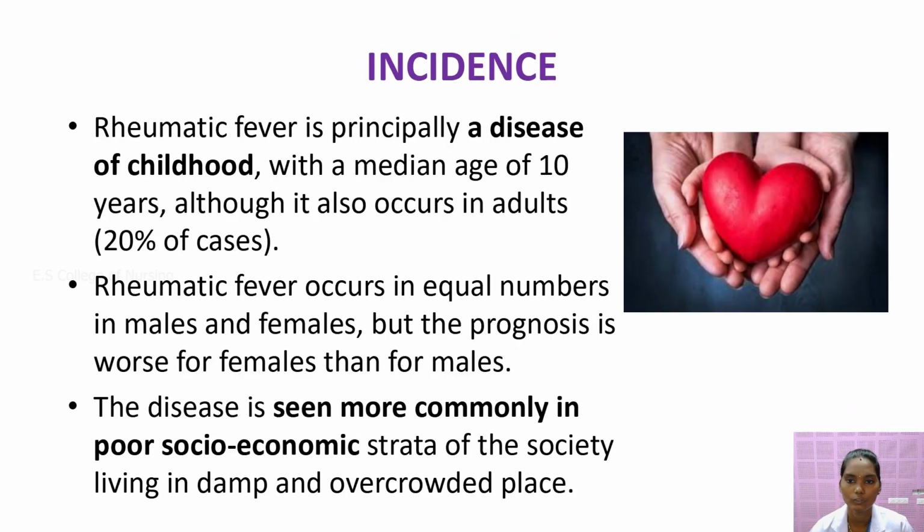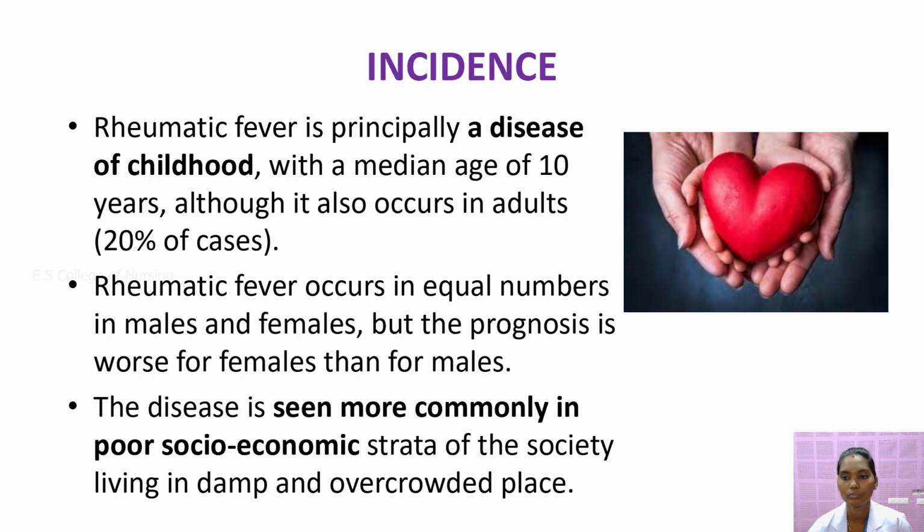Next is the incidence of rheumatic heart disease. Rheumatic fever is principally a disease of childhood. Rheumatic heart disease mainly affects people of low socioeconomic status, old age people and children. These people are most prone to developing rheumatic heart disease, with a median age of 10 years, although it also occurs in adults in 20% of cases.